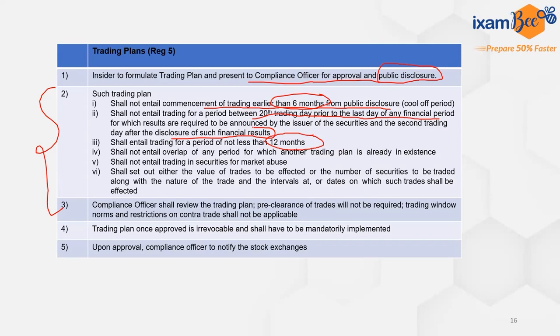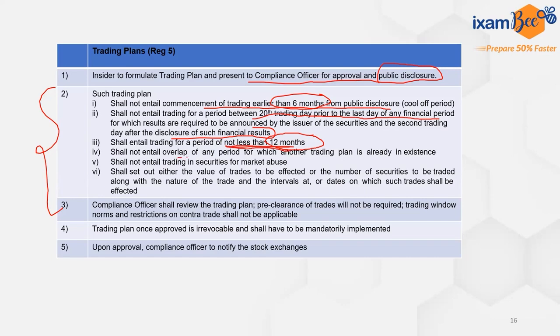So 20 days prior to the 5th of July and also 2 days after the disclosure, second trading day after the disclosure, during this period, there should not be any trading. This is what should be present in that trading plan. This trading plan should be for a period of not less than 12 months. It should run for 12 months.